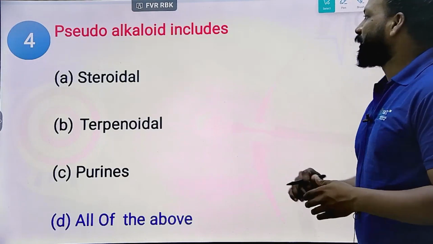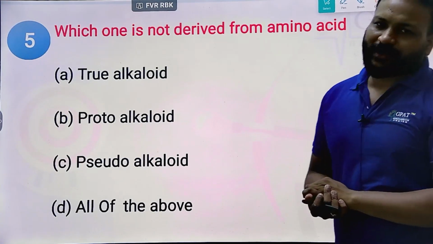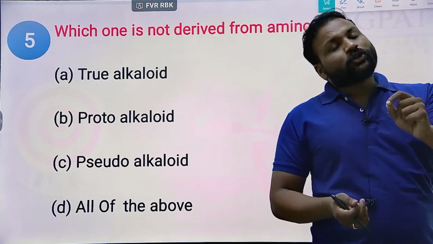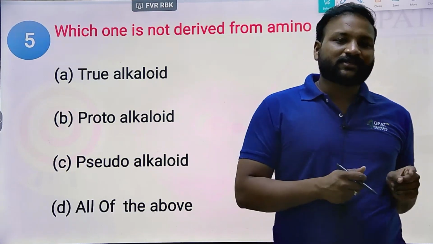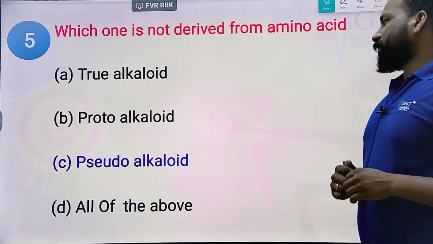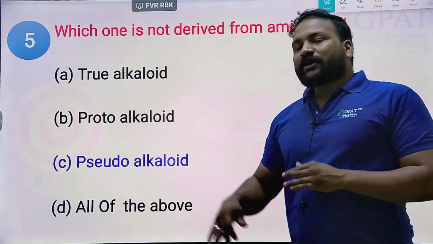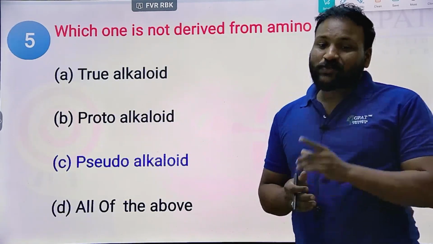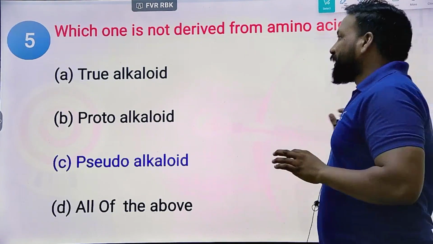Next, which one is not derived from amino acids? I told you already. True alkaloids are derived from the amino acids, proto-alkaloids are also derived from the amino acids, but the only one not derived from the amino acids is the pseudo-alkaloid. Yes, that's the right answer.